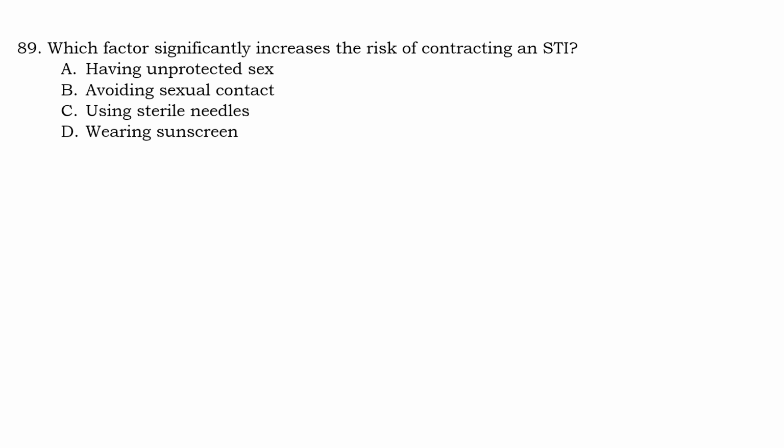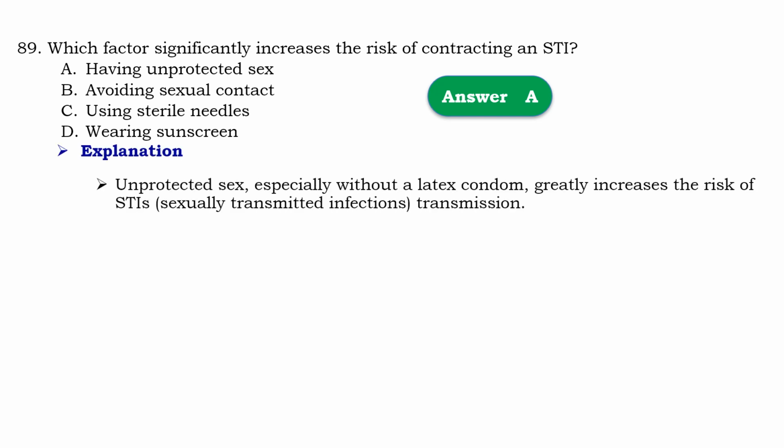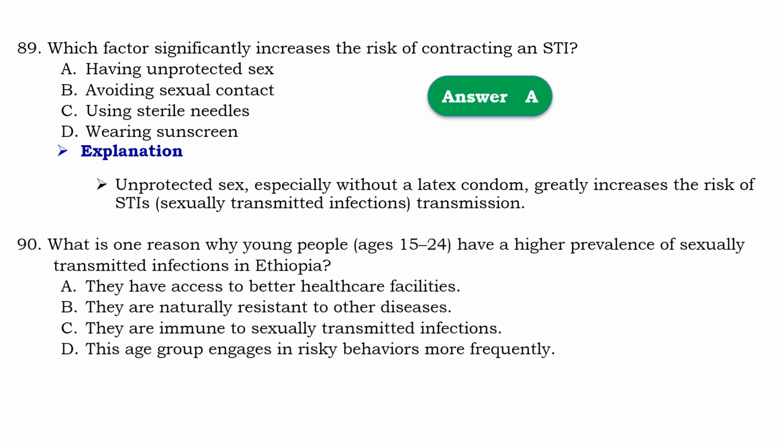Question number 89. Which factor significantly increase the risk of contracting a sexually transmitted infection? So that should be A. Having unprotected sex. Means that unprotected sex, especially without latex condom, greatly increase the risk of sexually transmitted infection transmissions.